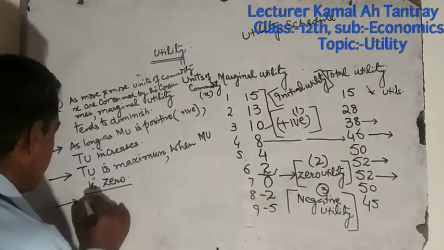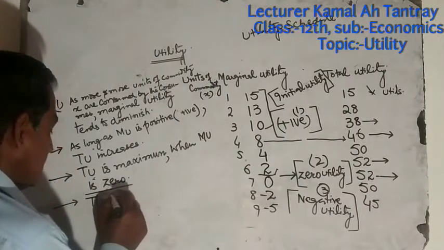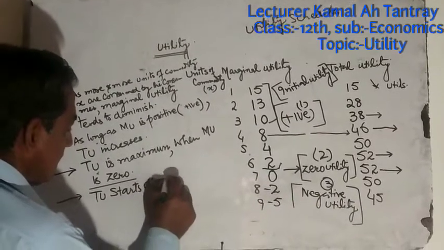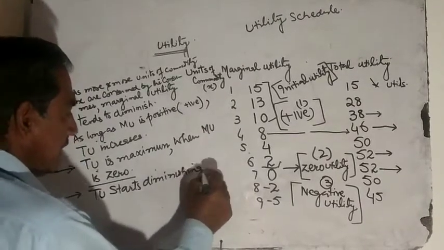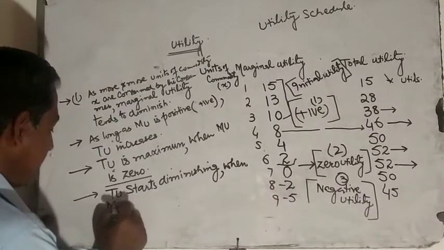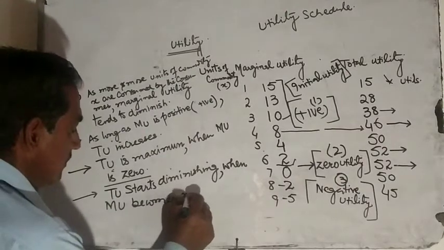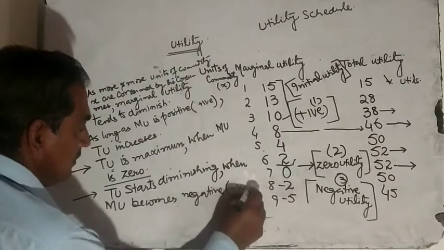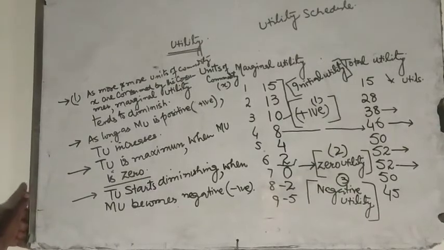Total utility starts diminishing when marginal utility becomes negative. This is the relationship between total utility and marginal utility.